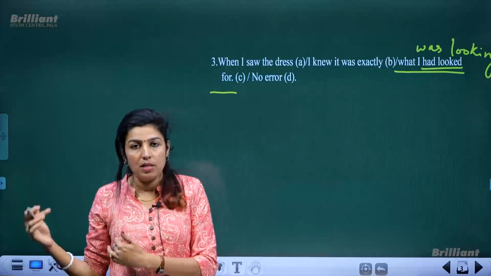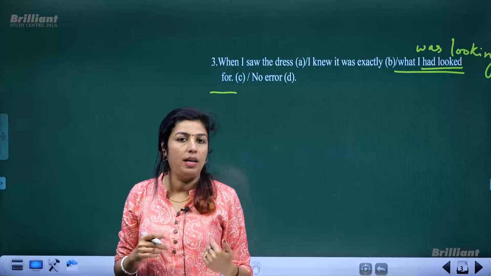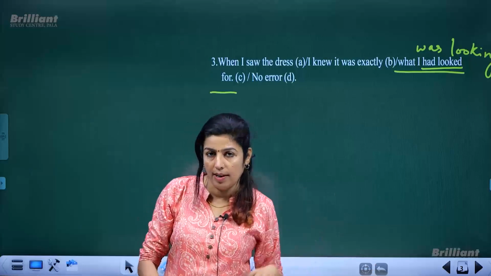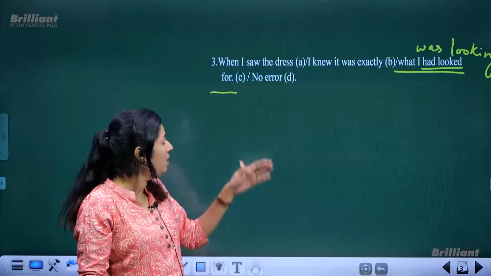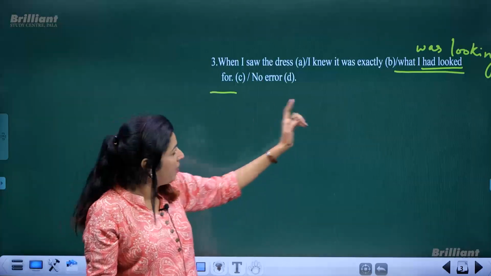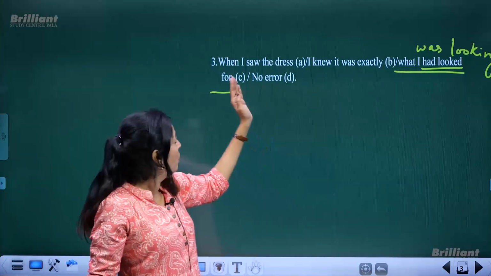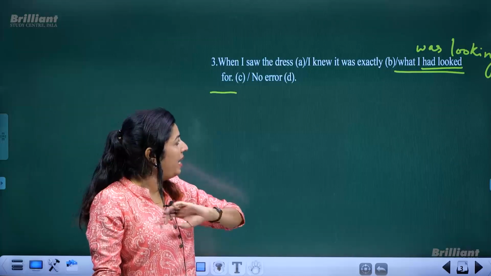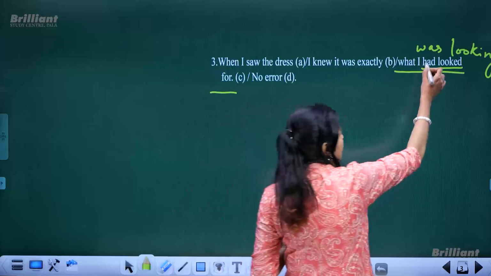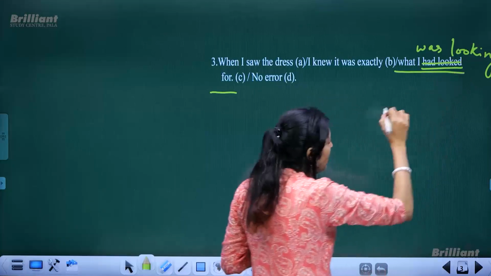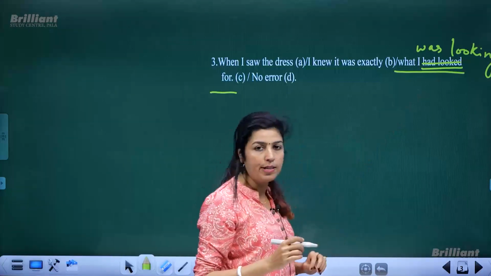So I was in search of a particular dress, and then at this particular shop I got exactly what I really wanted. So to convey that meaning, it should be corrected like this. The error is in the third part. When I saw the dress, I knew it was exactly what I was looking for. So this must be edited. This should be removed. Instead, you have to add was looking for.